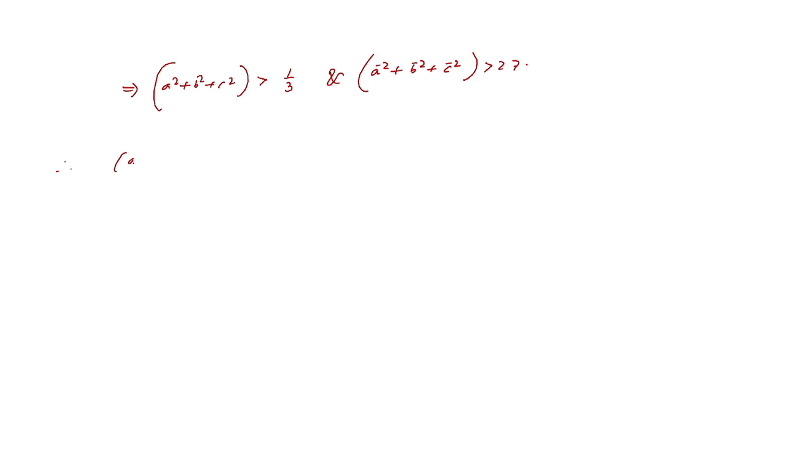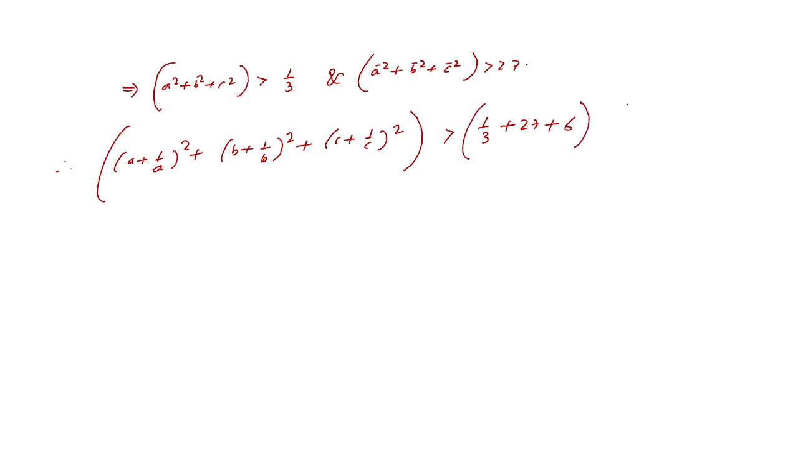So therefore, (a plus 1/a) whole square plus (b plus 1/b) whole square plus (c plus 1/c) whole square is greater than 1/3 plus 27 plus 6.